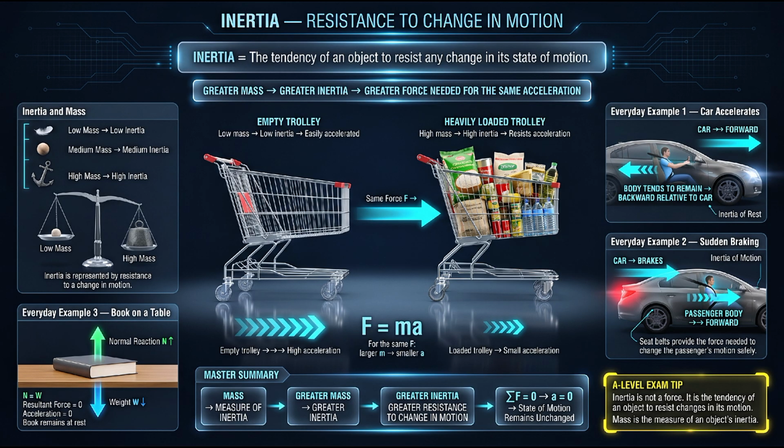So, the key relationship is simple. Greater mass means greater inertia, and greater inertia means greater resistance to changes in motion.